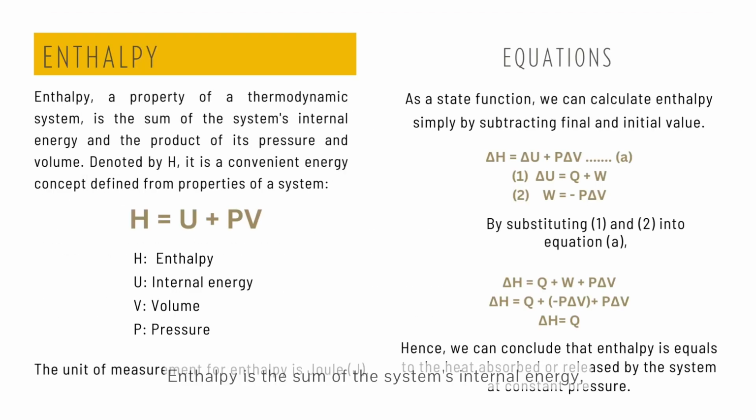Enthalpy is the sum of the system's internal energy and the product of its pressure and volume. It is denoted by H and is a convenient energy concept defined from properties of a system: H equals U, which is internal energy, plus PV, that is pressure and volume. Enthalpy is also equal to the heat absorbed or released by the system at constant pressure.